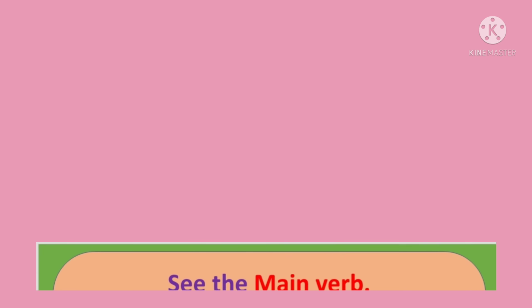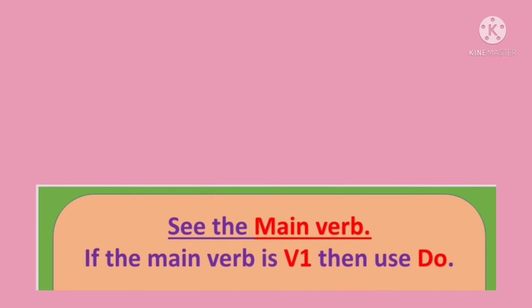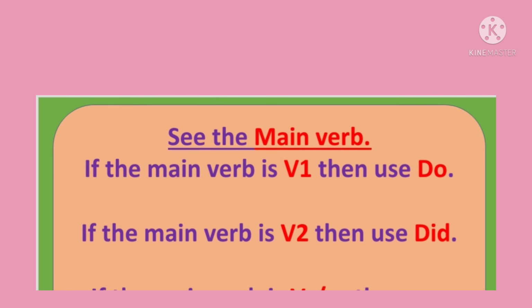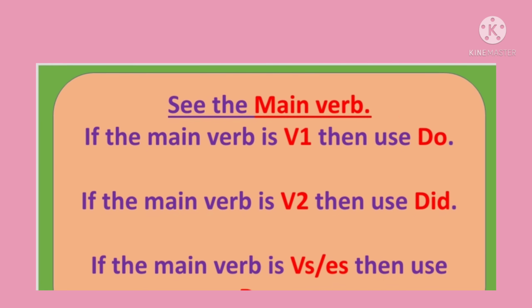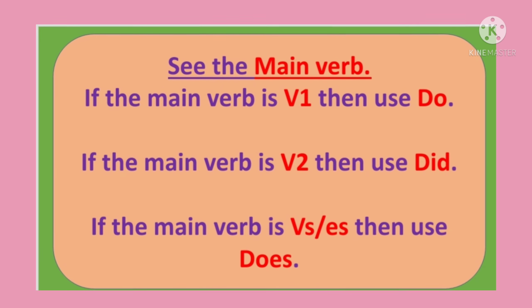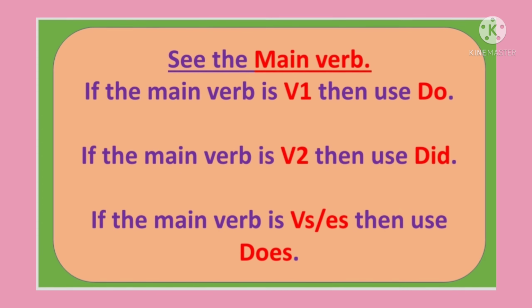If there is no helping verb in the sentence, then see the main verb. If the main verb is V1, then use do as a helping verb. If the main verb is V2, then use did.